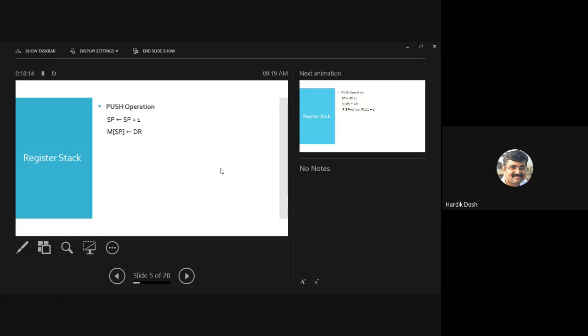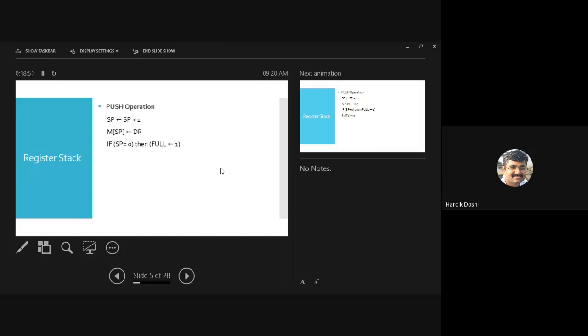Sir, what about whether the stack is full or not? Are we going to check? I'm checking at the next stage. So don't you think it is wrong? It depends. In the ideal case, we always check whether the stack is full or not at the first stage. But as per the textbook, they check at the last stage, assuming that we can insert at least one element onto the stack. Okay, so how to check?